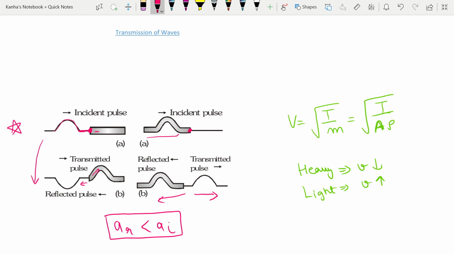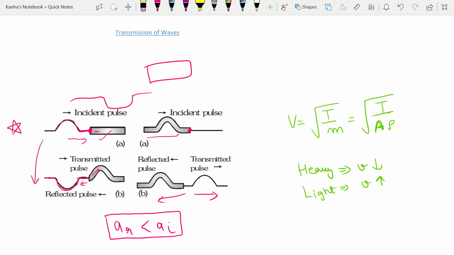So whenever a pulse is on a lighter string and it hits a denser string, then upon reflection there is an inversion of the pulse. So if it was coming in like this and it hits a denser one, it goes back like this.